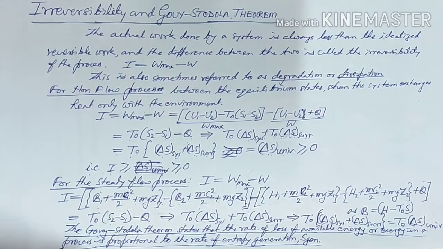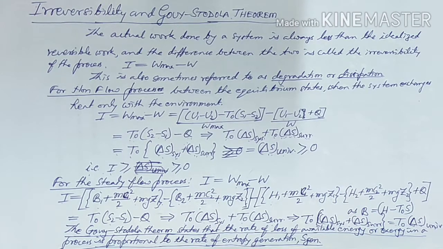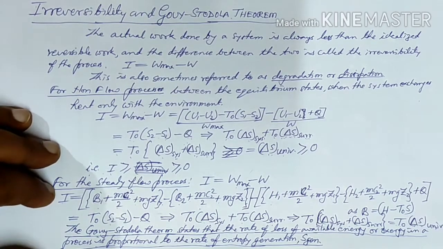So the Gouy-Stodola theorem states that the rate of loss of available energy, or exergy, in a process is proportional to the rate of entropy generation.